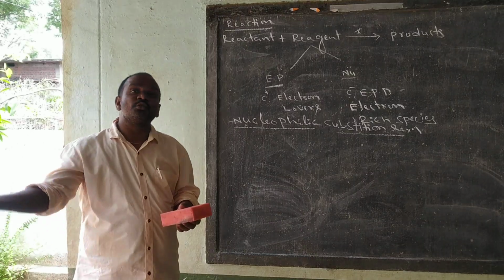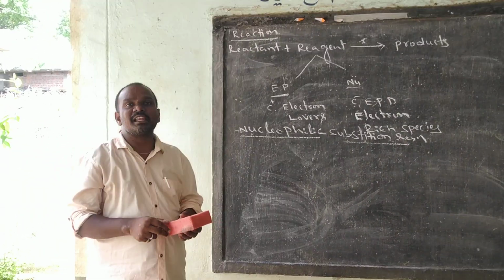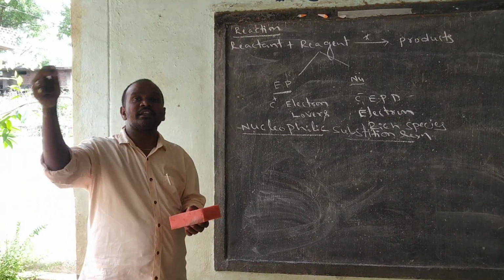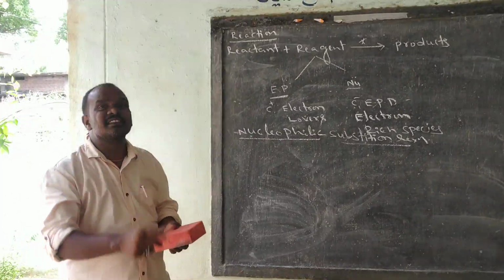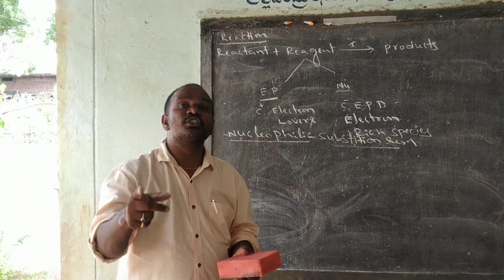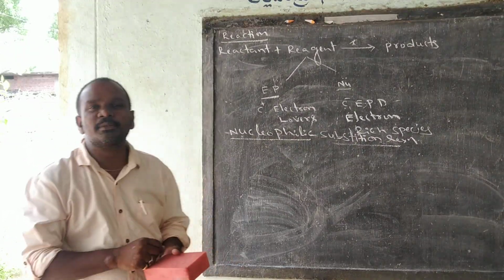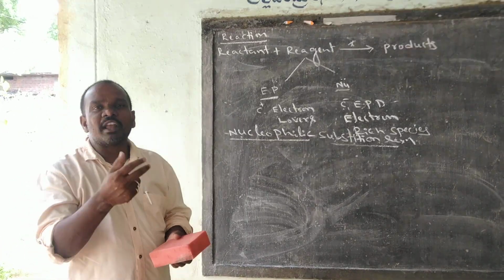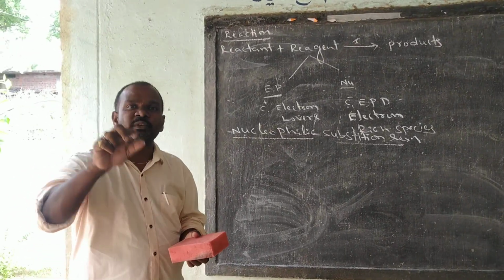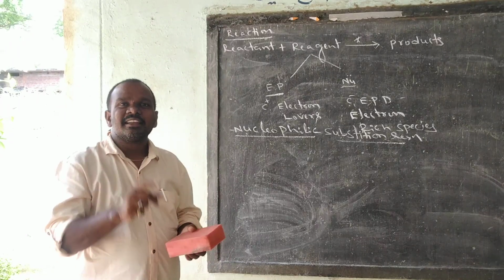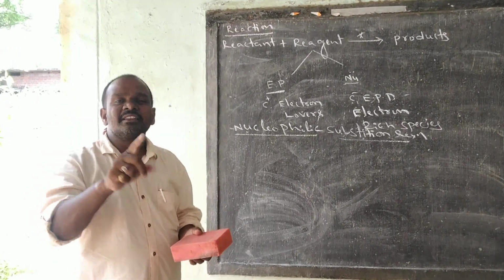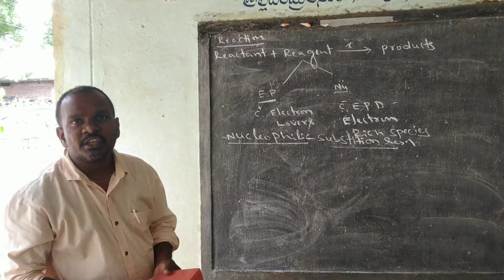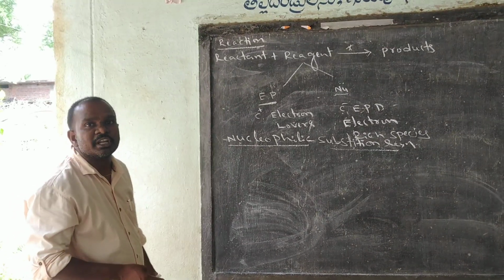Now, if the other group is the nucleophile, then the reaction is called nucleophilic substitution reaction.